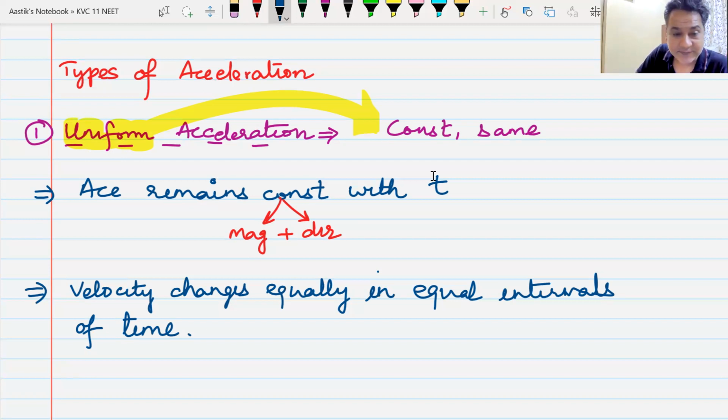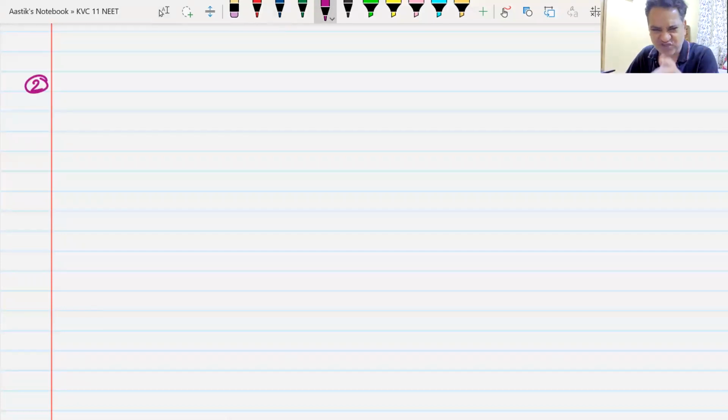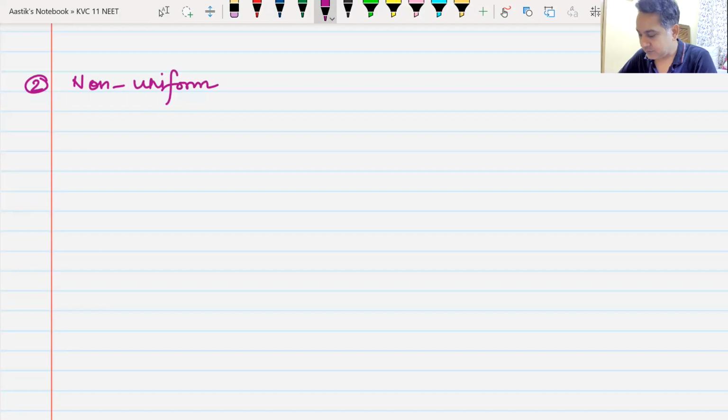What is the next type of acceleration that we might encounter? That was the first one, uniform. The second one is non-uniform. You did not say non. Non-uniform acceleration. What is the other term that we can use for non-uniform?